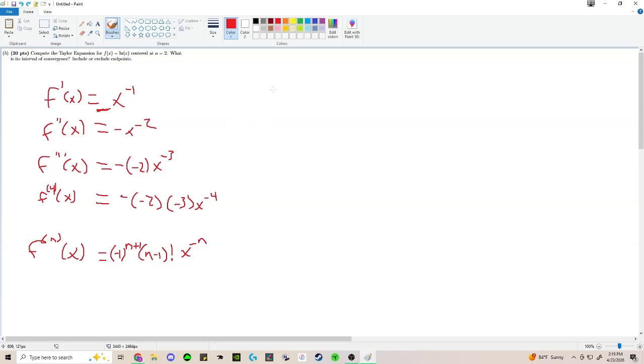So we say that f of x is going to be what? First, we're going to say ln of a. It's normally the sum for n greater than or equal to 0, but we're going to pull out the 0 term, which is ln of a. So we've got ln of a plus the sum over our derivatives from 1 to infinity, and this is just going to be fn of a.